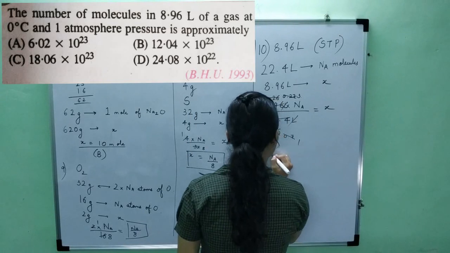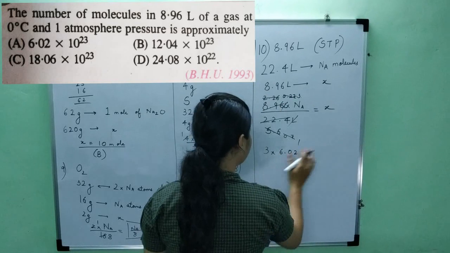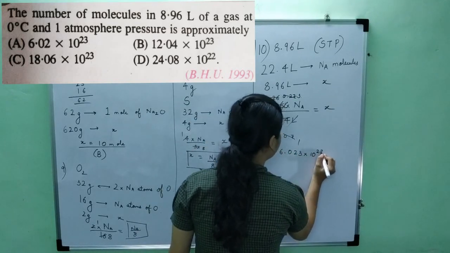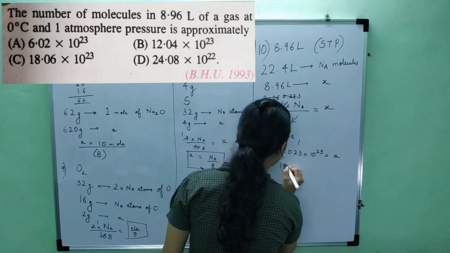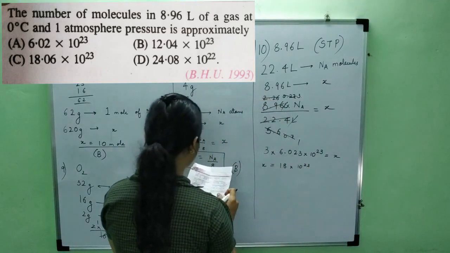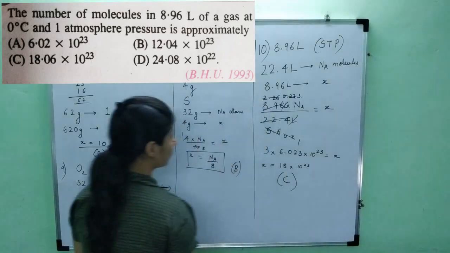I haven't written Na, so around 3 point something. I haven't solved completely, but you can always have an approximation. Into 10 to the power 23 will be x. So what will be x? Around 18 into 10 to the power 23. So this matches with the C option. Our right answer is option C.